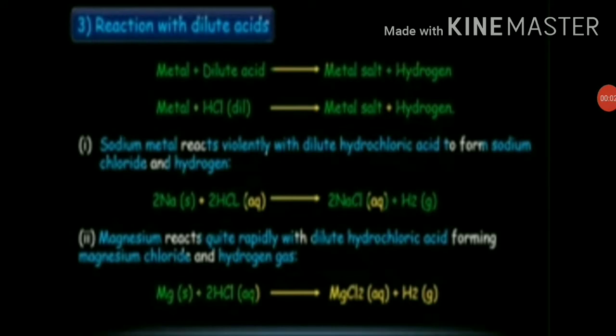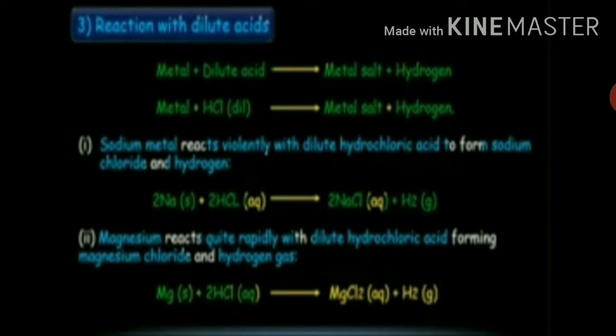So students, let's consider some examples of reaction of some common metals with dilute hydrochloric acid. Sodium metal reacts violently with dilute hydrochloric acid to form sodium chloride and hydrogen. So students, you know that sodium is a very reactive metal. That's why it reacts violently with dilute hydrochloric acid and forms sodium chloride and hydrogen gas.